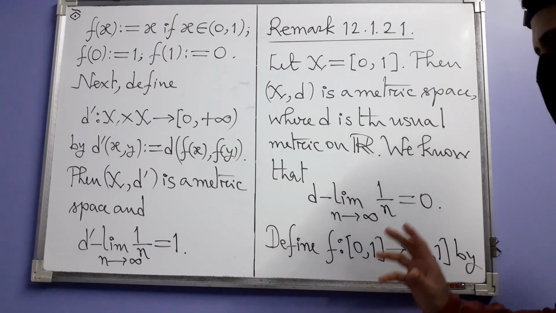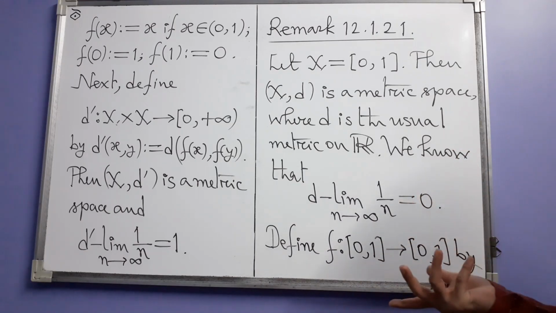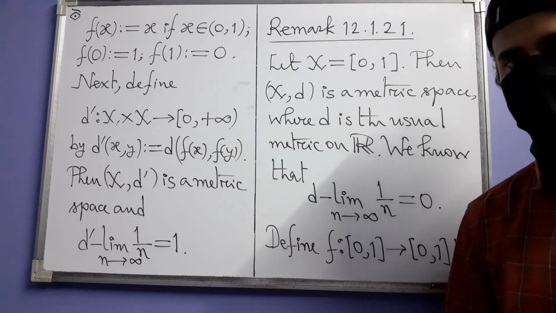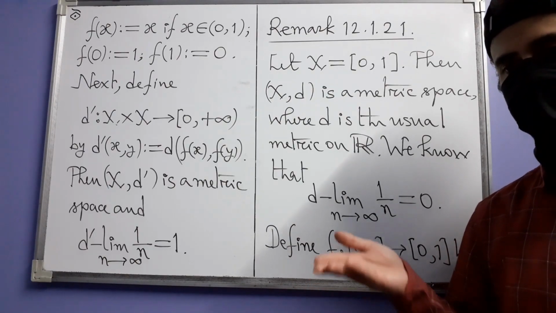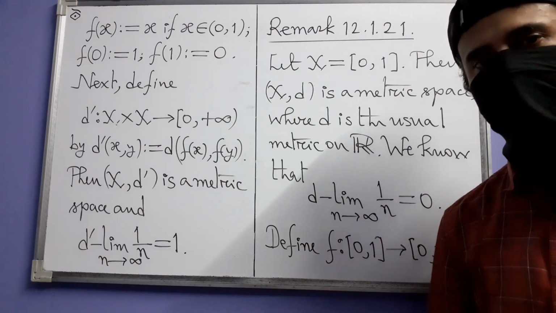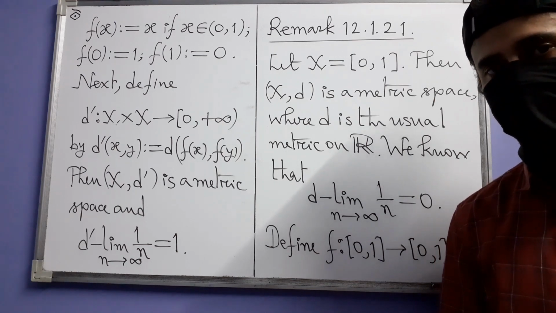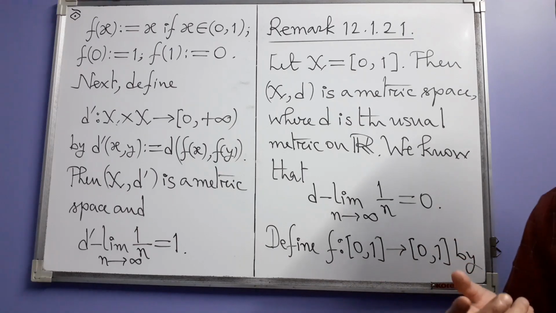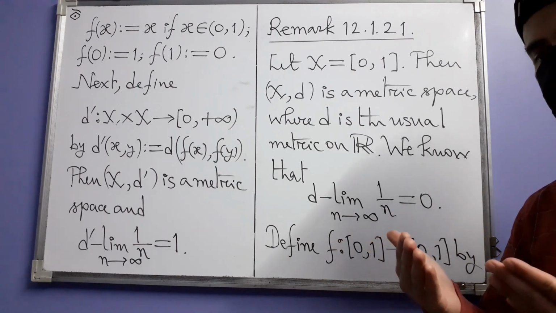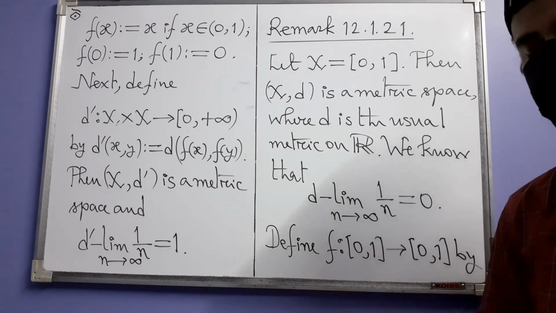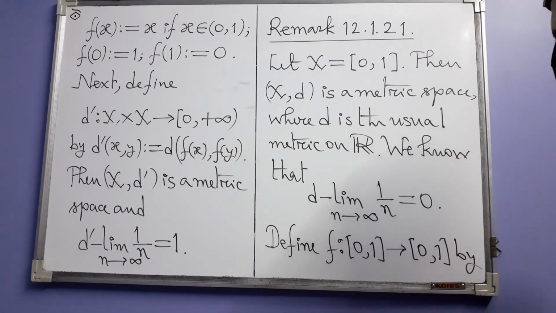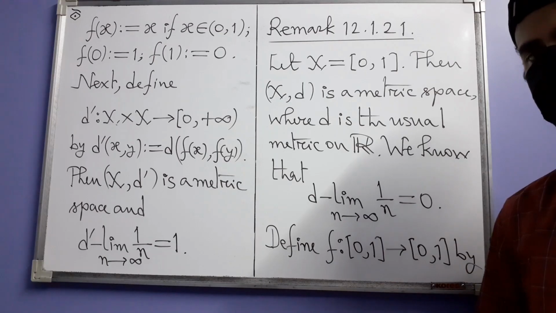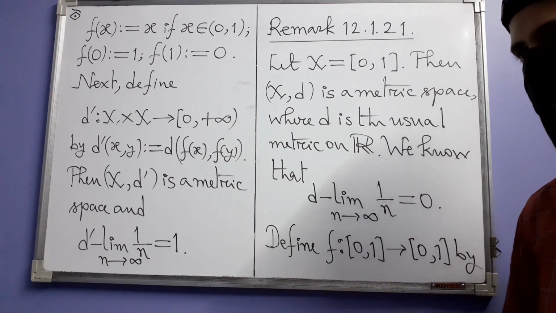So you see that if we change the metric, then the nature of convergence also changes. That same sequence will converge to something else. It all depends on how we define distance, or how we measure distance in a given space, which the author says is topology, in a sense, this nature of convergence.